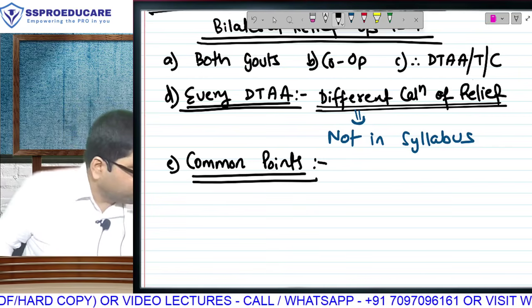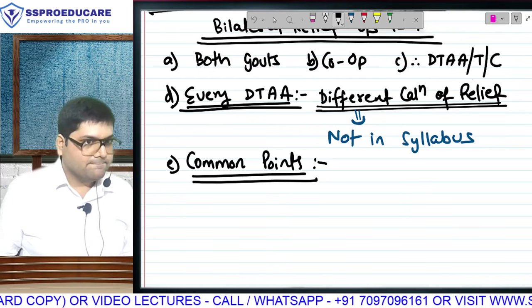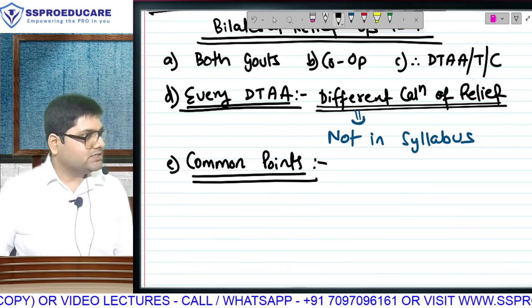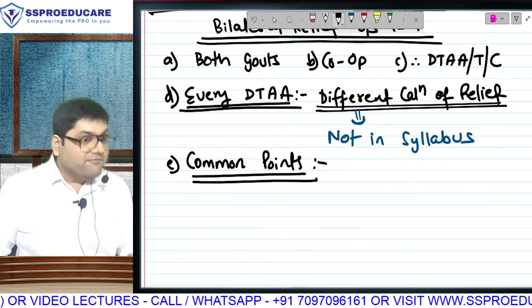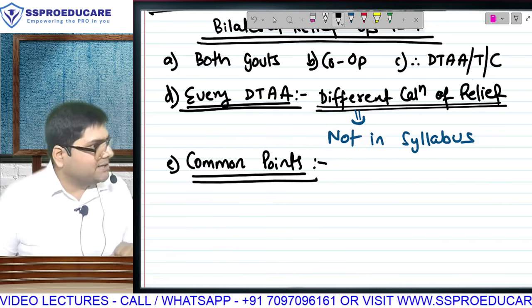Specific calculation may be different, but every tax treaty will have the following points. Whether it is the Indo-US treaty, UK treaty, Nepal treaty or Pakistan treaty, this will be there.